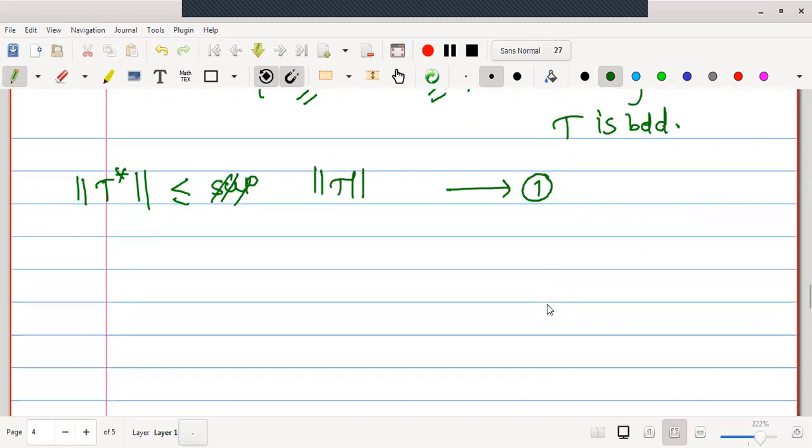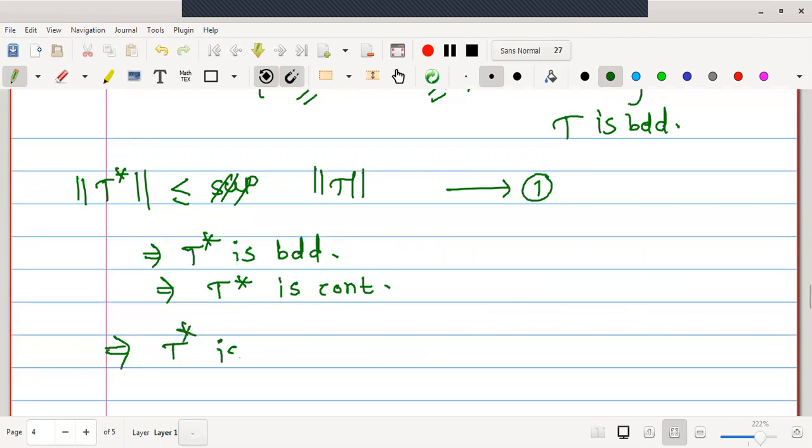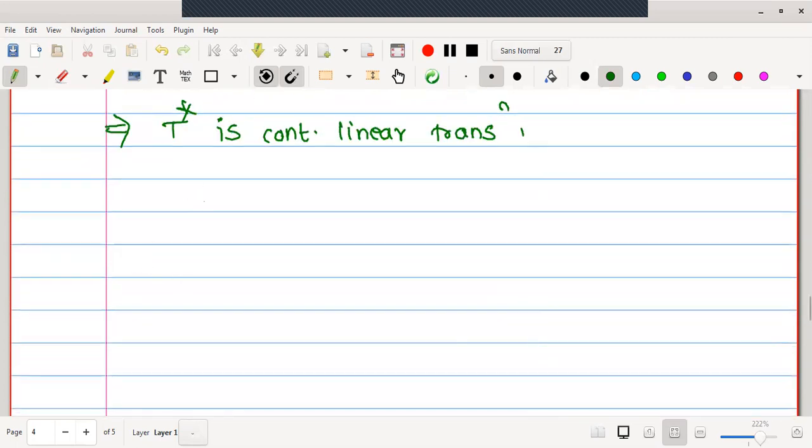Therefore, may I say norm T star. Here one can write that T is bounded. As T is bounded, norm T star is less than or equals to norm T. One can say that T star is also bounded. T star is bounded, and T star is continuous. Hence, we have proved that the mapping T star is a continuous linear transformation. Hence, T star will be a member of B of N star. First step we have completed.